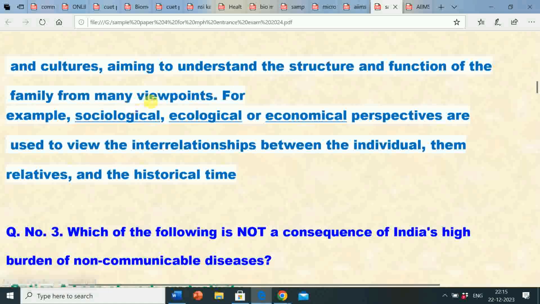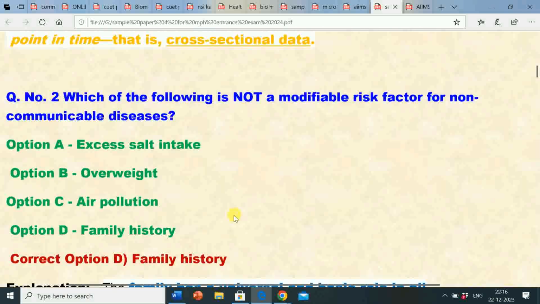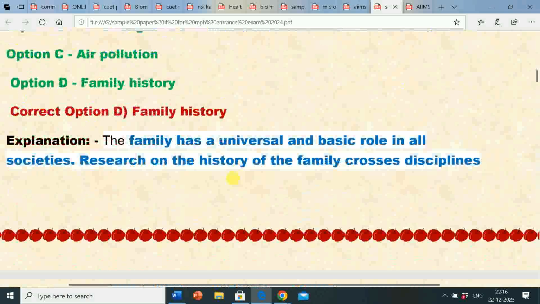Many viewpoints, for example sociological, ecological or economical perspectives, are used to view the interrelationship between the individual, relatives and the historical time. So family history is not a modifiable risk factor for non-communicable diseases.